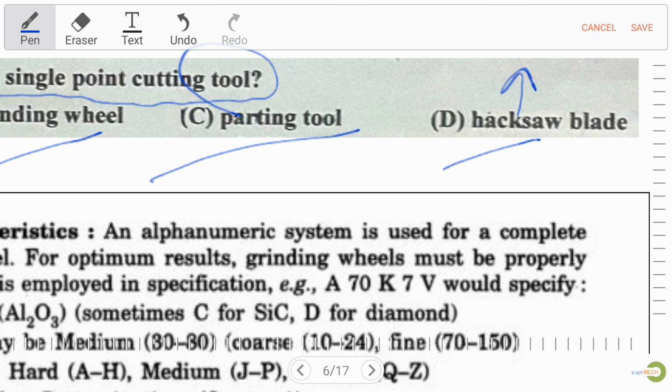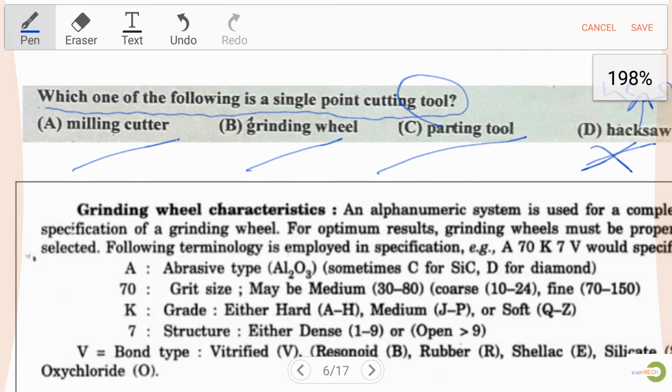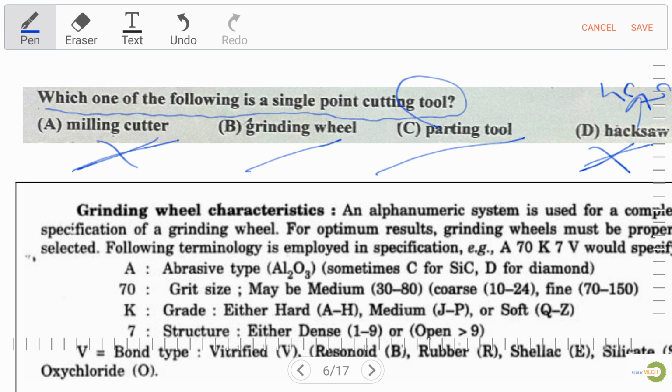A hacksaw blade is made from high carbon steel. Always remember, the hacksaw blade is not the right answer because there are so many cutting edges in a hacksaw blade. Same case for the milling cutter, so milling cutter is also not the right answer. Our question is, which one of the following is a single point cutting tool? Grinding wheel is also not the right answer. Parting tool, yes, parting tool is our right answer.